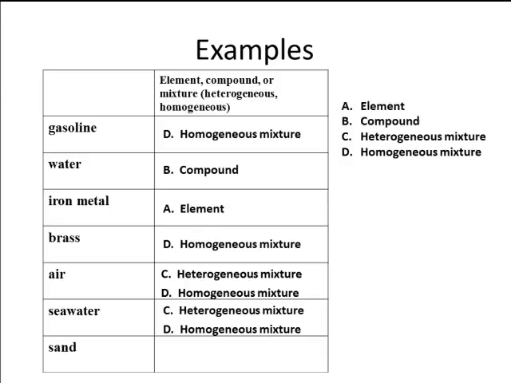What about sand? Well, sand is actually a compound, silicon oxide, so it's a pure substance if you have pure sand. If you go out to the beach, though, and just scoop up some sand, chances are you're going to get a heterogeneous mixture, because it may have seashells in it, little bits and pieces, different things inside of it. Those are all examples of ways we can classify matter.